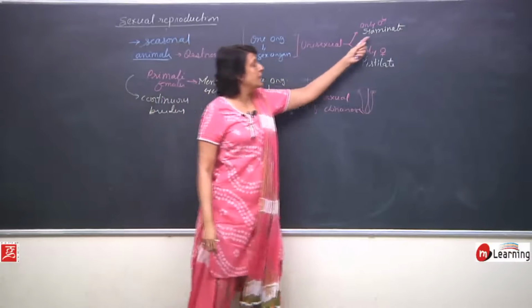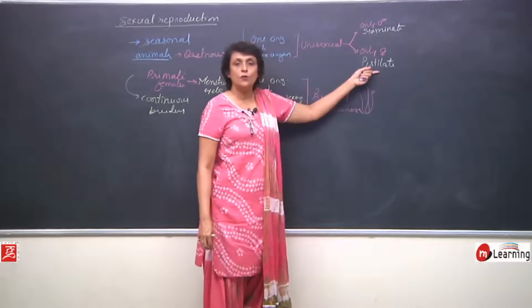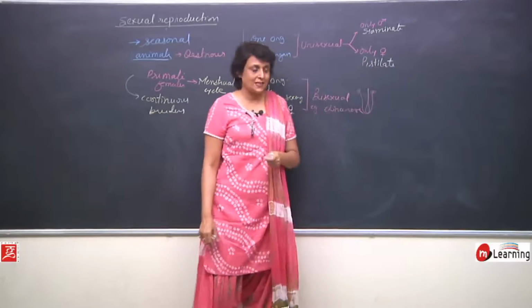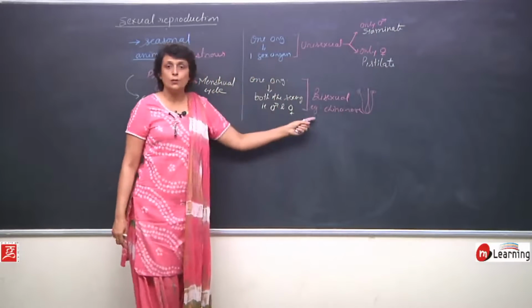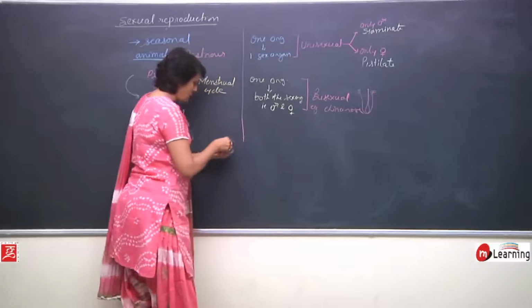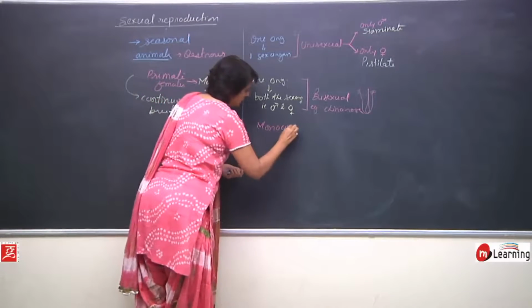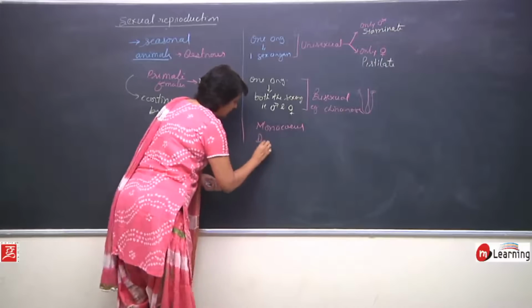And in case of plants, if it has only male reproductive part, they will call staminate. If only female reproductive part, pistillate. So, these two terms are important. Let us also talk about two more terms, monoecious and dioecious.